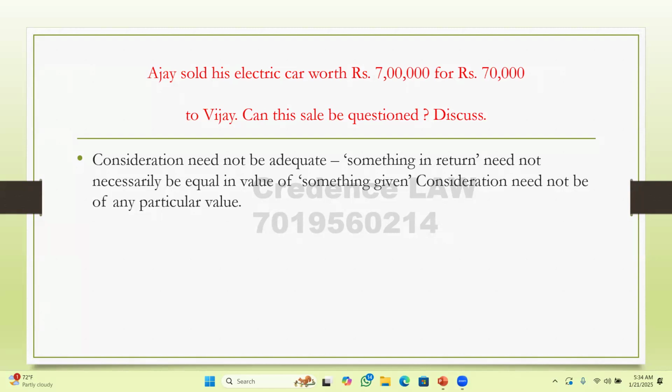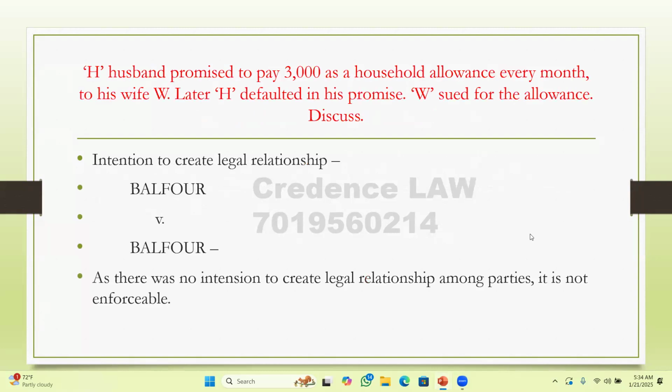And then the next question is, husband promised to pay 3,000 as a household allowance every month to wife. Later, husband defaults the promise. Now, the question is, can wife sue for the allowance? Here, one element of a contract is that a contract to be questioned before the court of law must be legal in nature. It must give rise to a legal relationship between the parties.